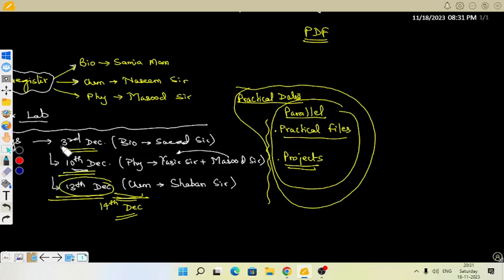Sir, first of all, we have to make a list. Tomorrow we have to make a list. Along with this, we have to distribute the practicals among the students, because we have the list, and according to that we have to do it. It is easy to understand how to give them, and it reduces the burden for us.